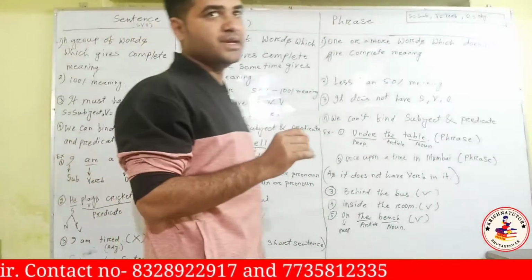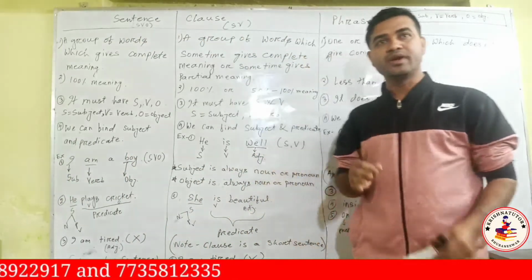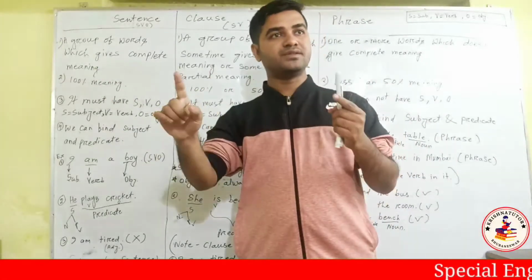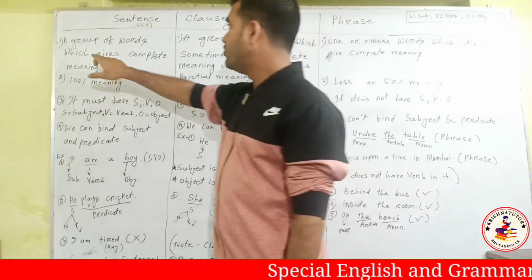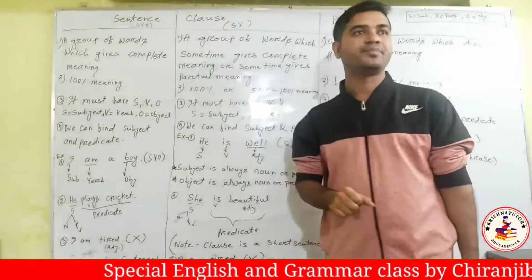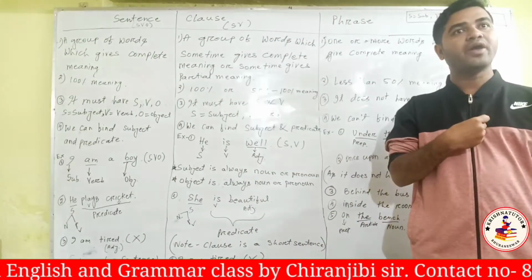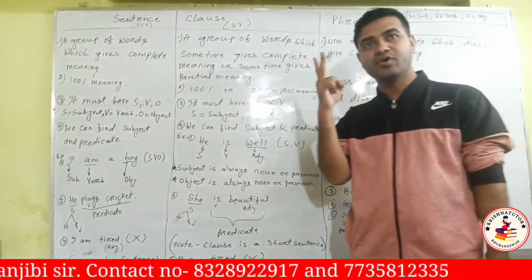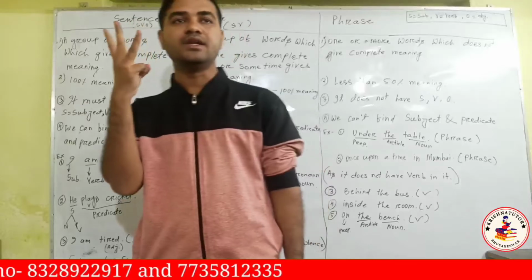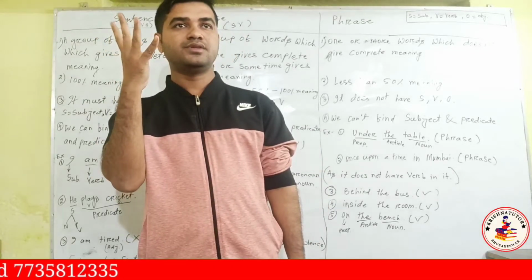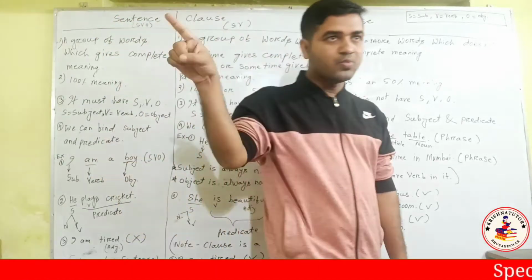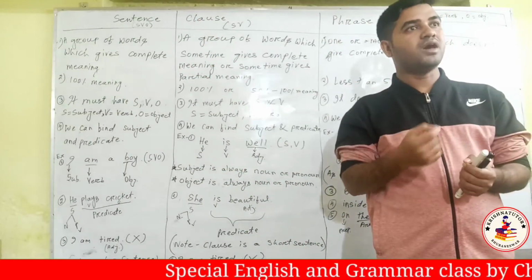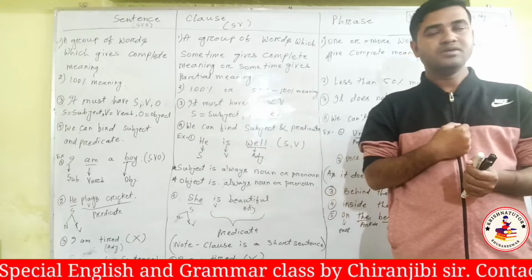So first, let me tell you. First is sentence. A sentence is a group of words. Means we have many words in a sentence, which gives complete meaning. Okay? If I say I am a boy, I is a word, it's a pronoun. Am is a verb. A is an article. Boy is a noun. So these four words combine together to give a particular meaning: I am a boy. Okay? So that's the sentence.